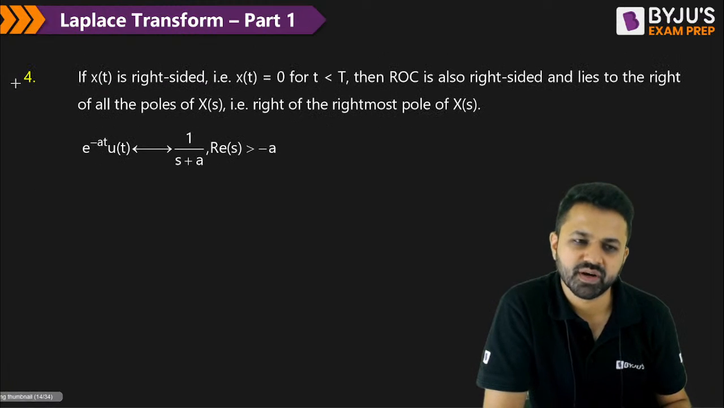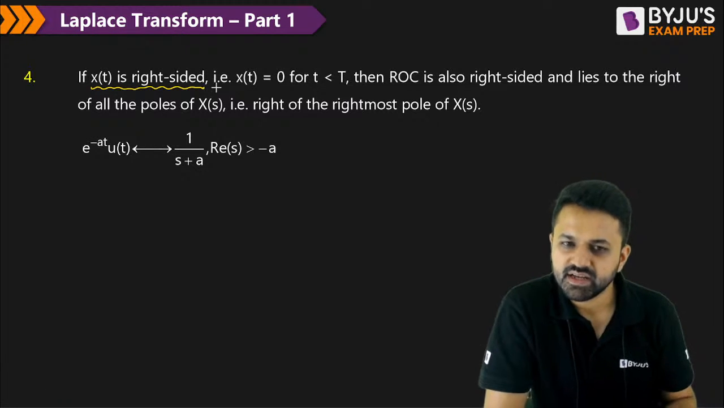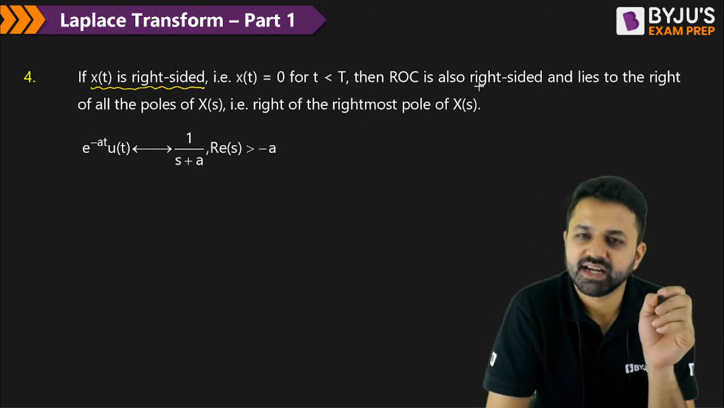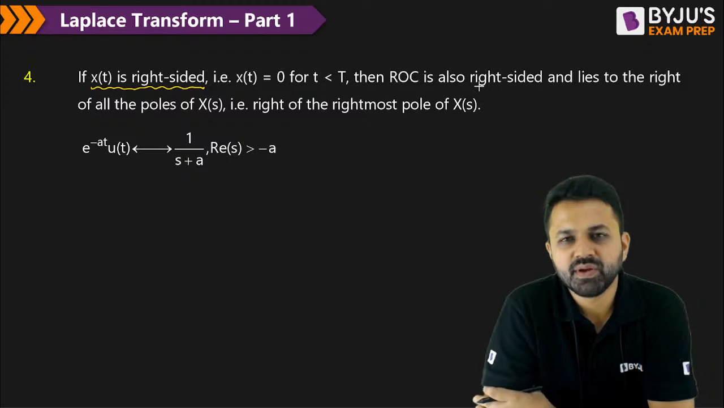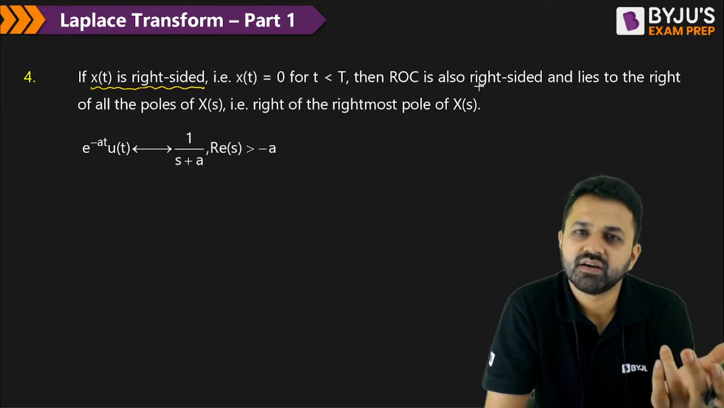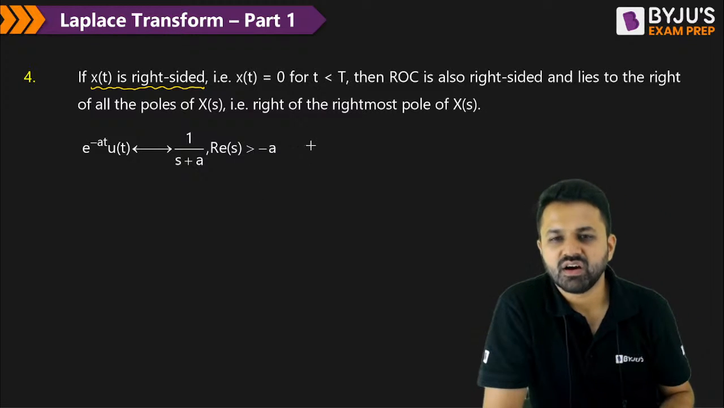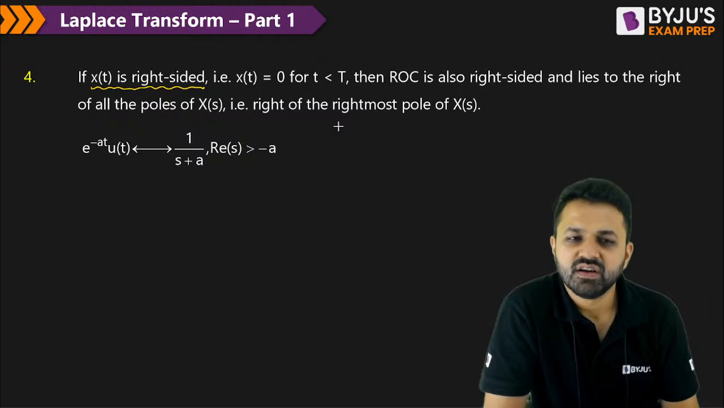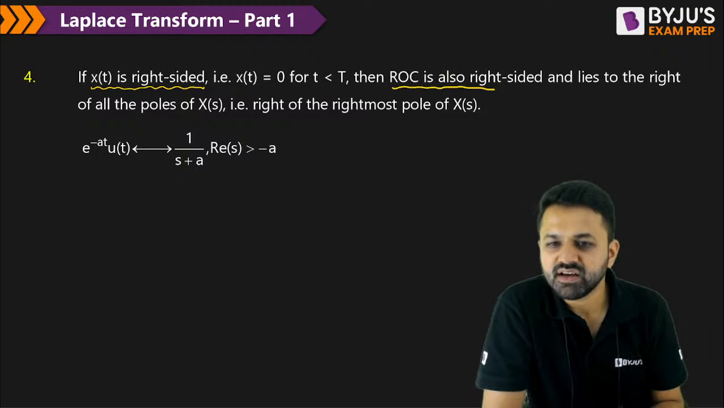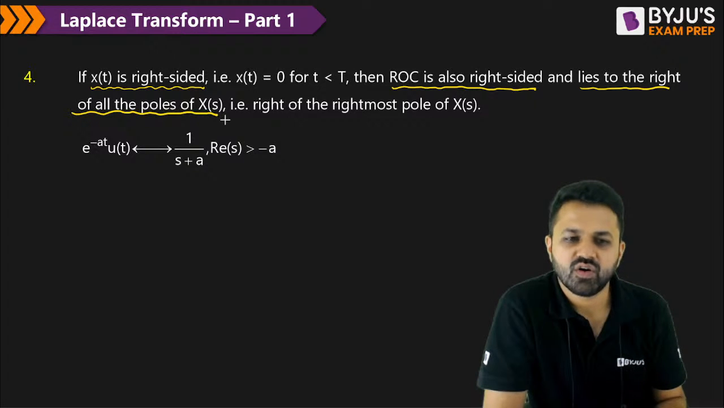Now coming to the next property: if the signal is right-sided, then how do you calculate the ROC? If the signal is right-sided, then there will be multiple poles in the Laplace transform, and the ROC will be to the right of the rightmost pole. So the ROC for a right-hand side signal lies to the right of all the poles. That means right of the rightmost pole.